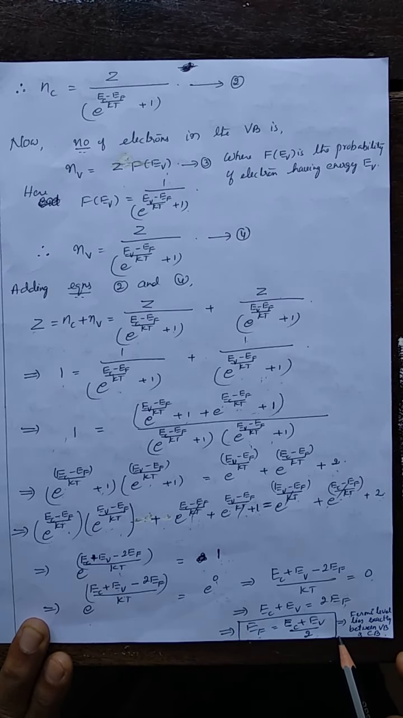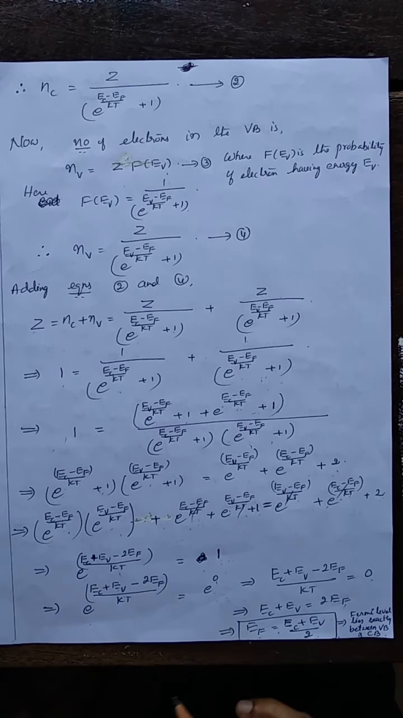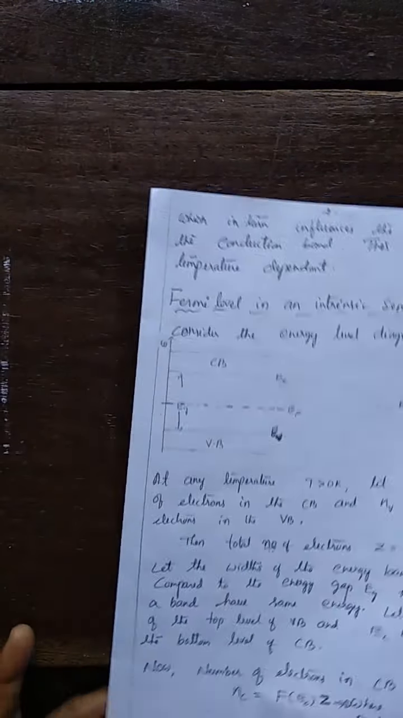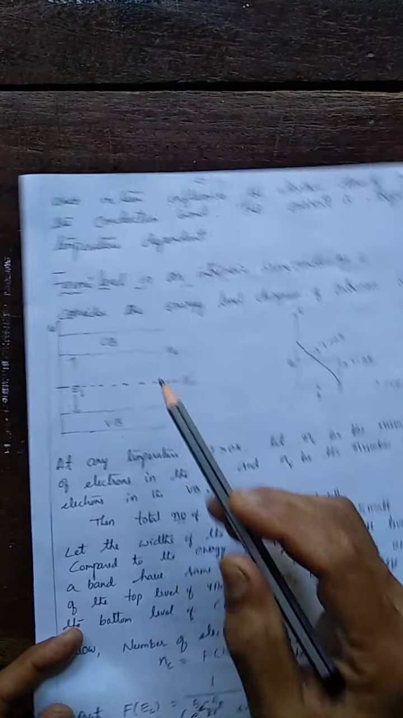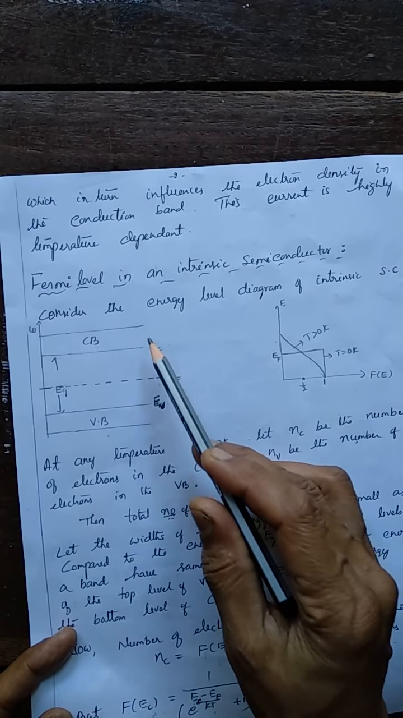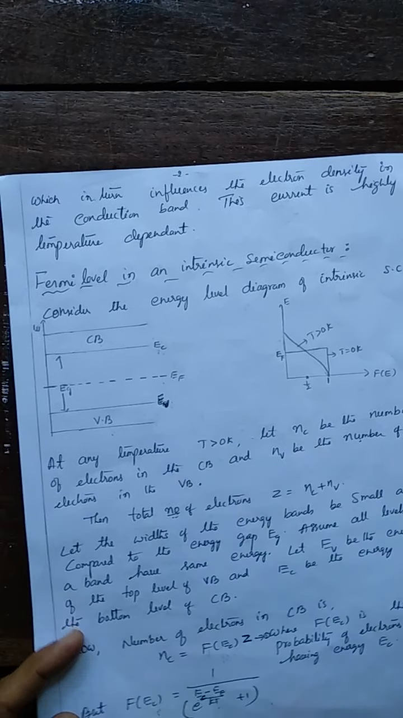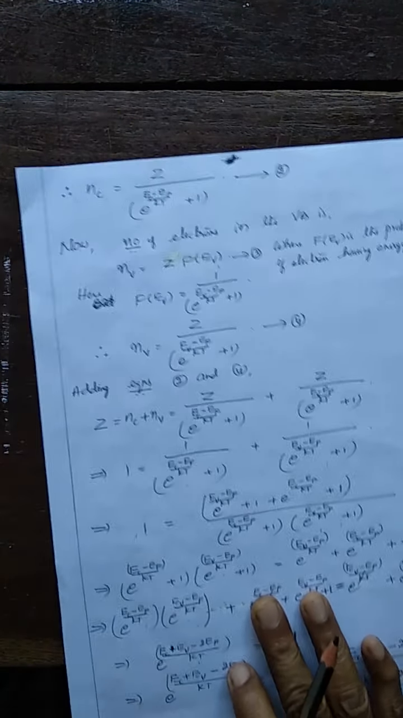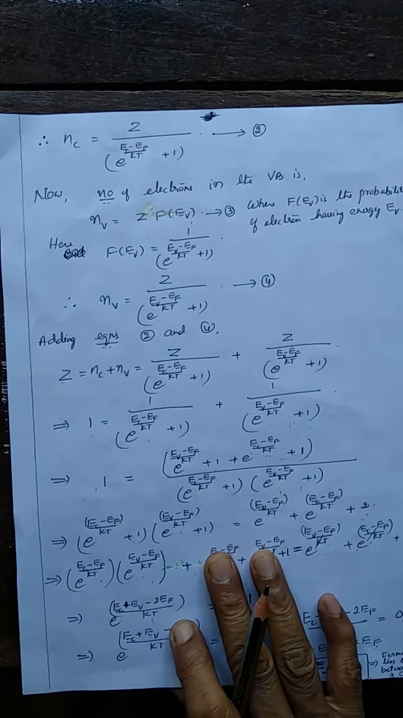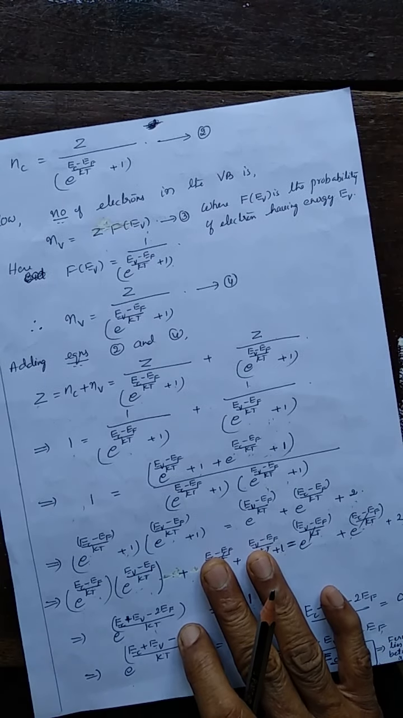So what the equation says, Fermi level lies exactly between the valence band and the conduction band, or between these two energy levels EC and EV. This is about the expression for Fermi level and Fermi energy.